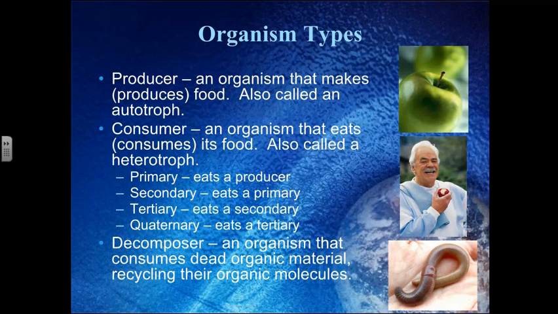The 4 trophic levels that you need to know and be familiar with for this class are primary consumers, which eat producers, secondary consumers, which eat primary consumers, tertiary consumers, which eat secondary consumers, and quaternary consumers that eat tertiary consumers. And I'll give you an example of that here in just a minute.